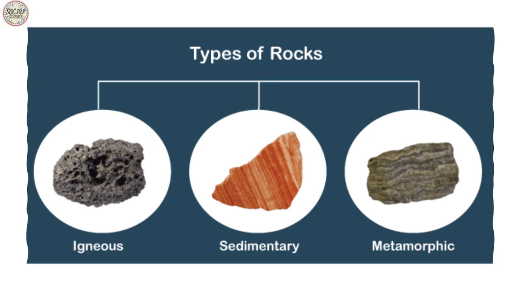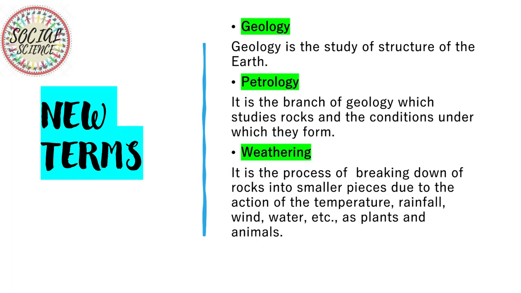The three main types of rocks are igneous, sedimentary, and metamorphic. So let's know what are these new terms. Geology is the study of the structure of the earth. Now let's know what is petrology. Petrology is a branch of geology which studies rocks and their conditions. So we would be basically studying petrology.